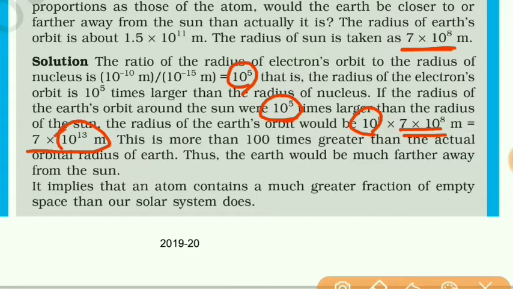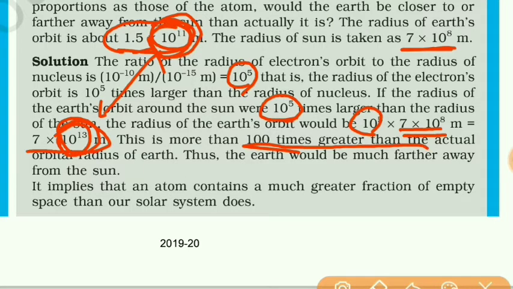You can see here the power is 10 raised to 13 meter. And what is the actual radius of the orbit of the earth around the sun? It is of the order of 10 raised to 11. So if we compare these two, here it is 10 raised to 11 and here it is 10 raised to 13. So it is nearly 100 times greater than the actual orbital radius of the earth.